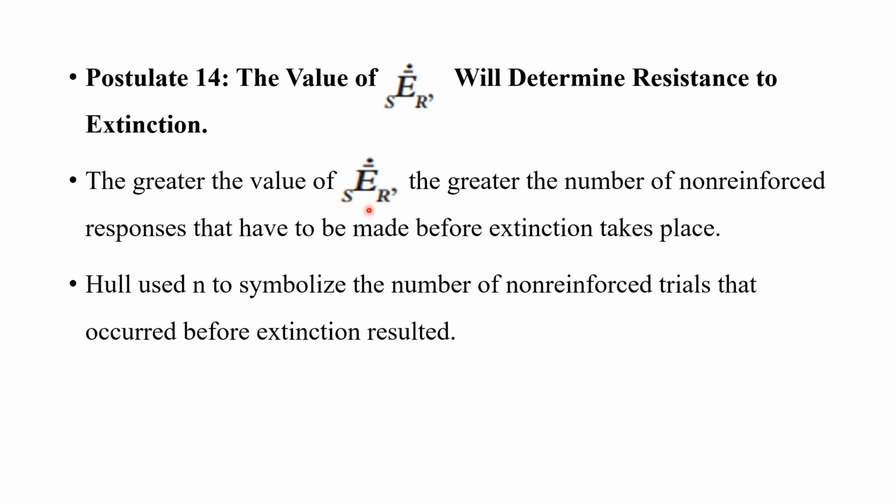If this value is greater, that means it will be very hard for us to take this learning away, or for extinction to happen. So Hull used N to symbolize the number of non-reinforced trials that occurred before extinction resulted. So for extinction to happen, the number of non-reinforced trials should be very high. Okay. So if SCR is greater, in that case N should be very high for extinction to happen.